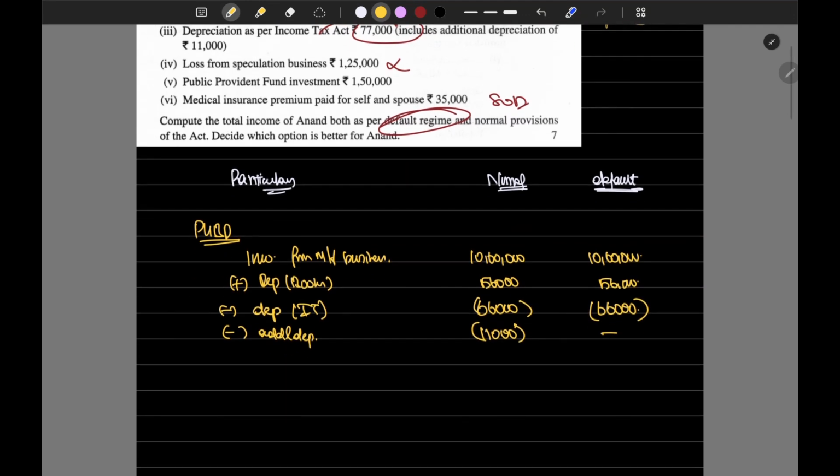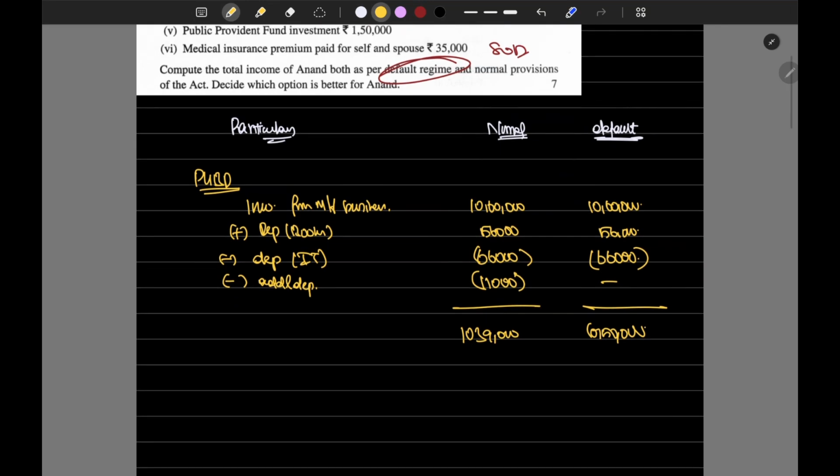Now we can calculate the PGBP income, which is 10,60,000 plus 56,000 minus 66,000, which is 10,50,000.